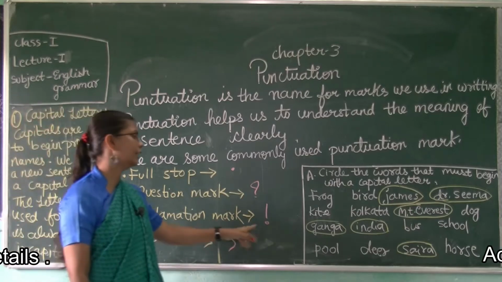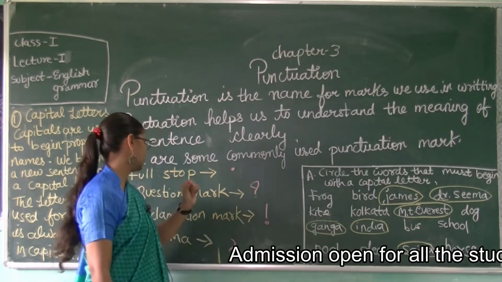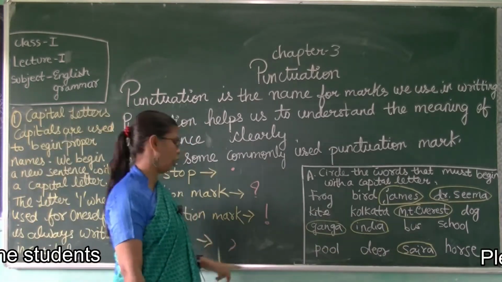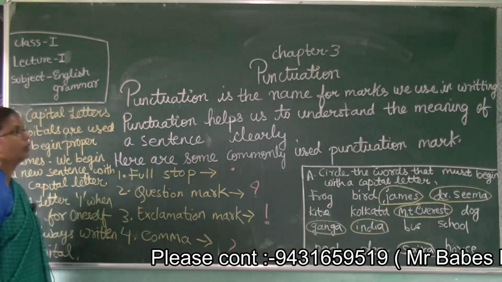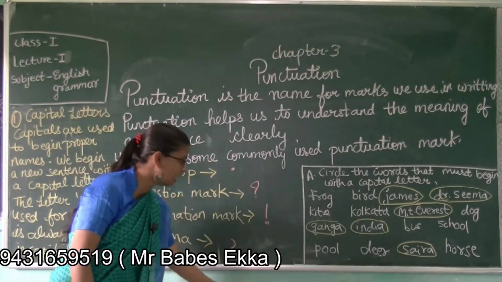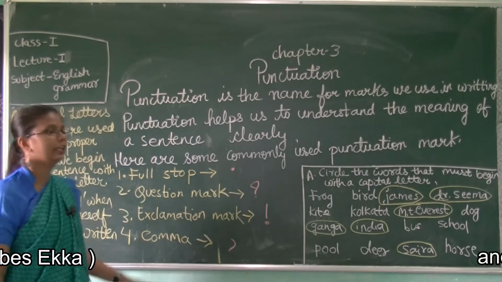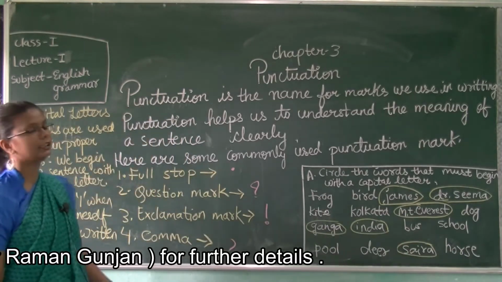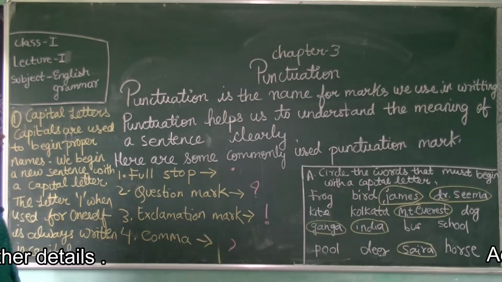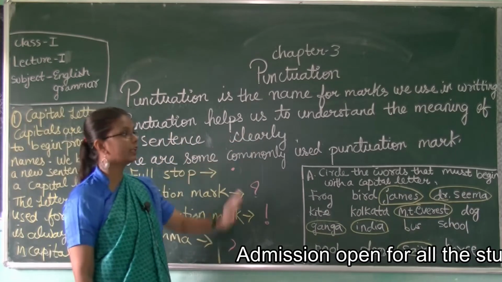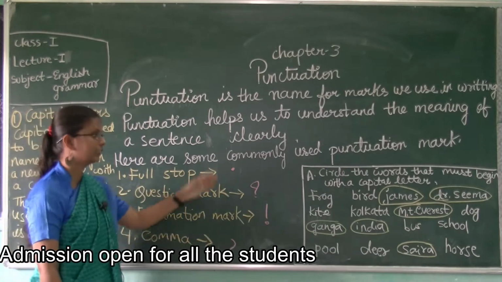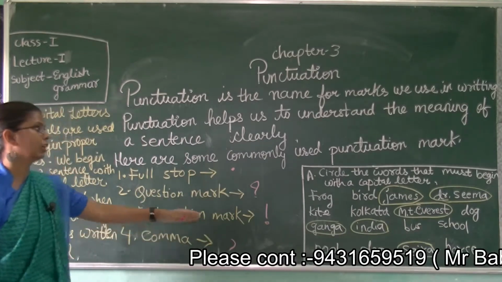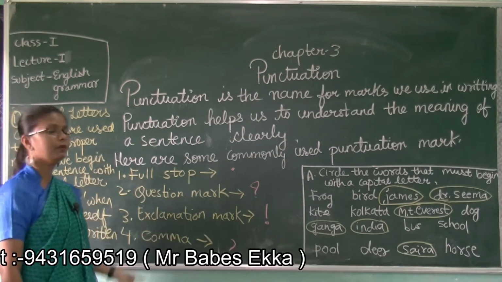If we have any feelings, then we will put an exclamation mark. If there are more than 2 words, we will put a comma over there. Because of these marks, these symbols in a sentence, the sentence is clear and meaningful. These are the marks, these are the symbols which we use in a sentence. These are all called punctuation, and it helps us to understand.